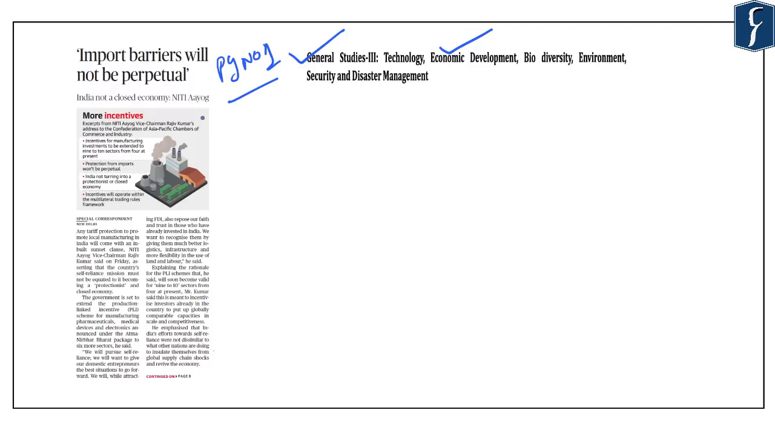However, in this regard, the Niti Aayog chairman has said that India is not a closed economy and these custom duties will not be permanent in nature. Now, this move of India is seen as a sign of protectionism. And in this regard, let us look at the strategies that were adopted by India under its Atmanirbhar Bharat Abhiyan and what are the likely impacts of such kind of moves in the long term on the Indian economy. And they can be important for us from General Studies Paper 3 point of view under the topic Economic Development.